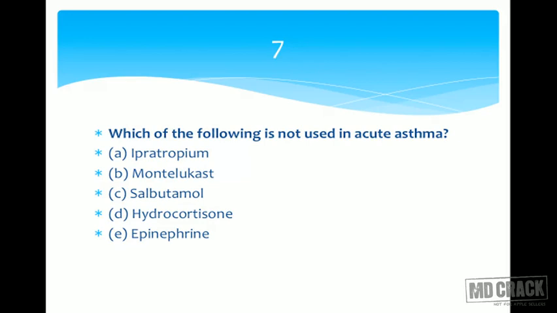Question number 7. Which of the following is not used in acute asthma? A straight question. Think which drugs are not useful in acute asthma so that they are not going to produce bronchodilation immediately. Options: ipratropium, montelukast, salbutamol, hydrocortisone and epinephrine.